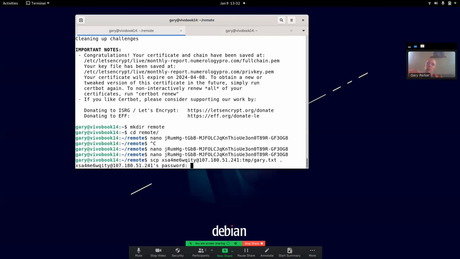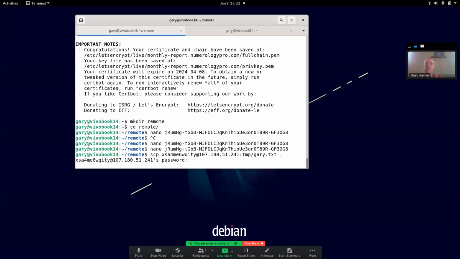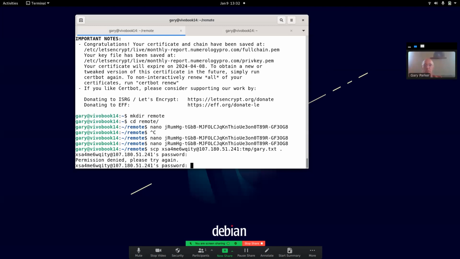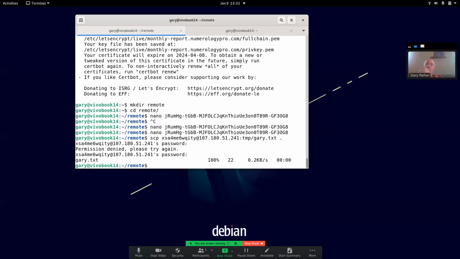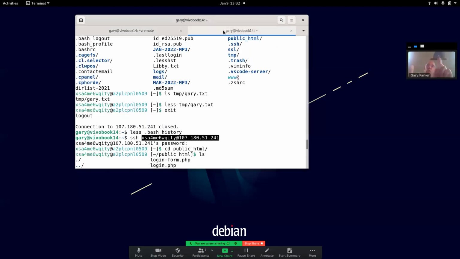So there's a couple different ways you can proceed with something like this. Enter your password, and then it's going to do the file. And if you have the location right, if you type your password right, it should all just work. Oh, there it is. So in this case, because I have remote first and then local second, it grabbed that remote file, put it locally. The other version, I had a local file that I wanted to push remotely. So you got to get that order correct. And SCP is secure copy versus SSH, which is secure shell, which gets me over there.